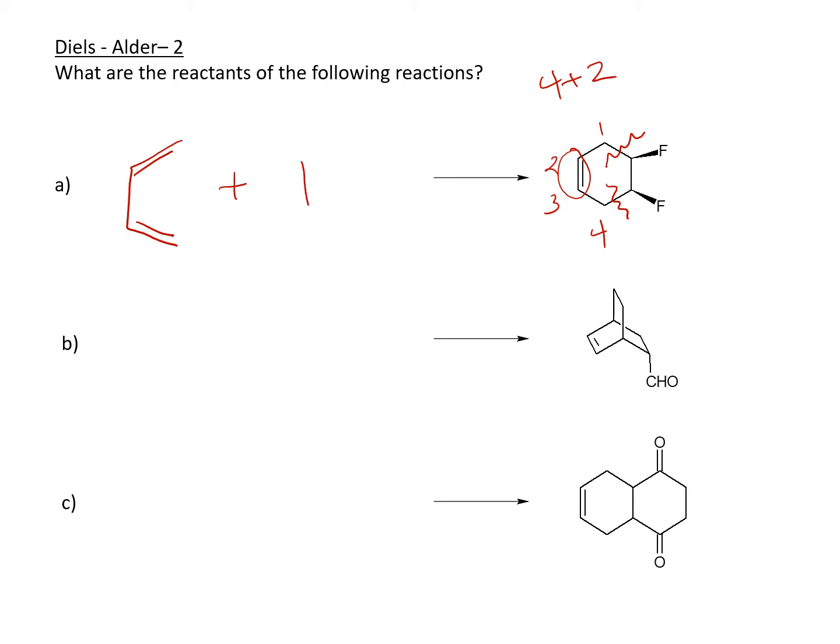So I have 2 carbons, and then the fluorines are on the same side. So this is going to be a cis. Okay, so it's as simple as that. You just need to know where to fragment. Okay, all right, let's look at the next one now.